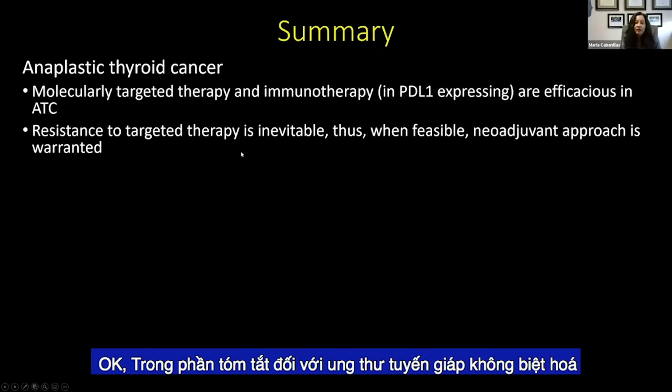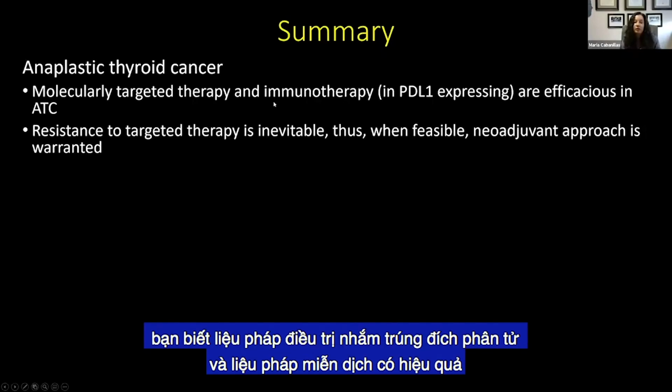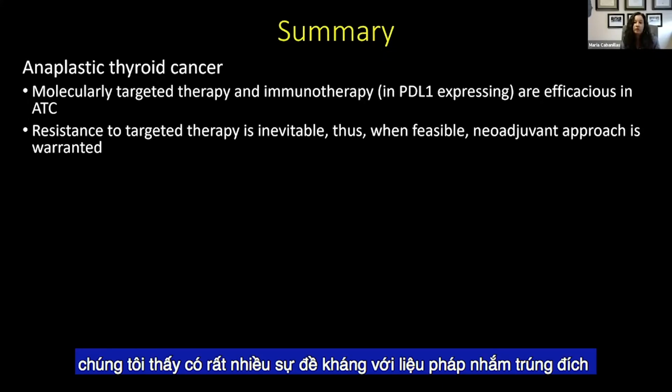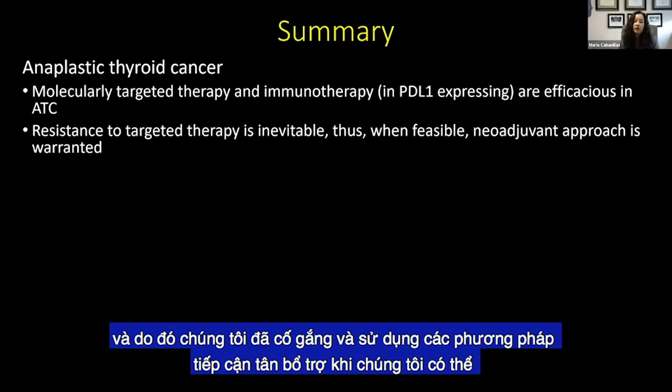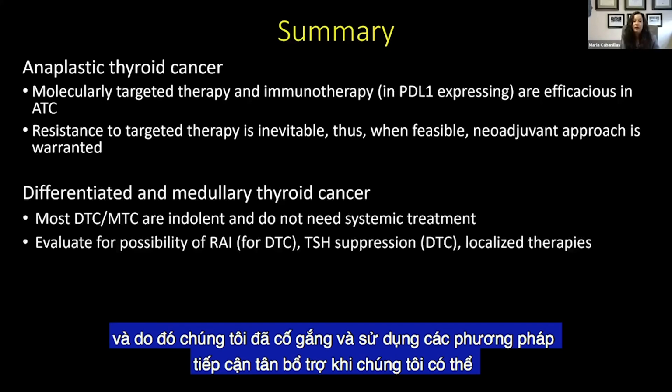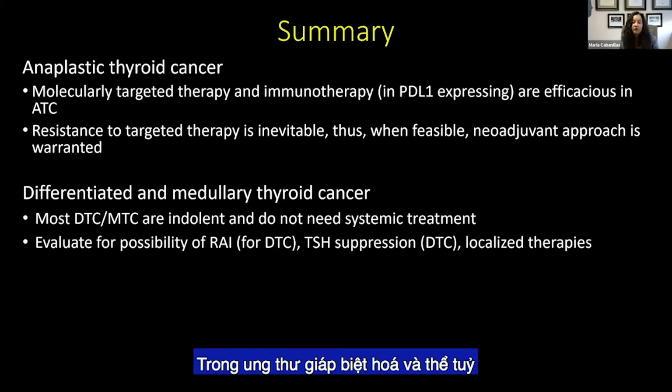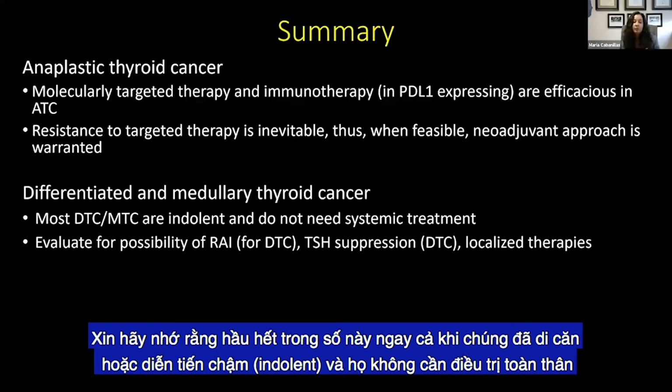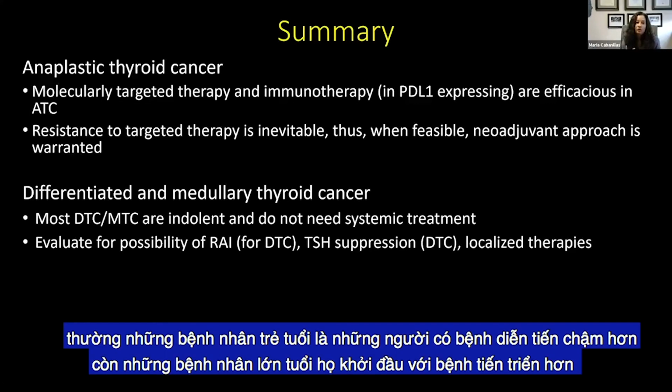Okay, so in summary, for anaplastic thyroid cancer, molecular targeted therapy and immunotherapy are efficacious. We do see a lot of resistance to targeted therapy, and therefore we try and use neoadjuvant approaches when we can. In differentiated thyroid cancer, please remember that most of these, even when they are metastatic, are indolent and they don't need systemic therapy. Usually the younger patients are the ones that have more indolent disease. Older patients start to have more aggressive disease.